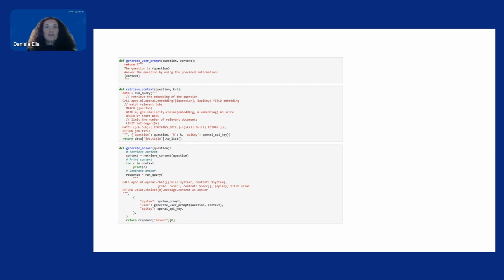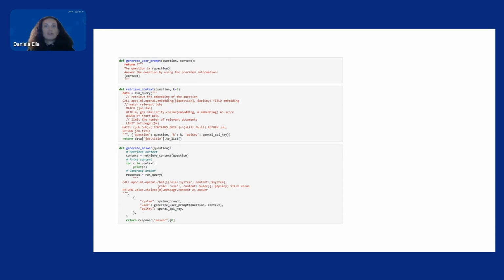We can then use a vector similarity search to find the relevant information given the user input. For instance, a user could be interested in finding information on jobs containing specific emerging skills, or they could be interested in exploring the skills required for specific emerging jobs. And the workflow in this case is the following.